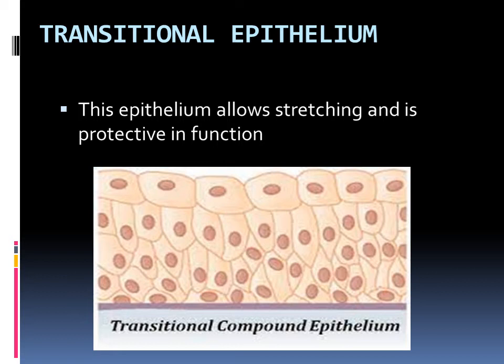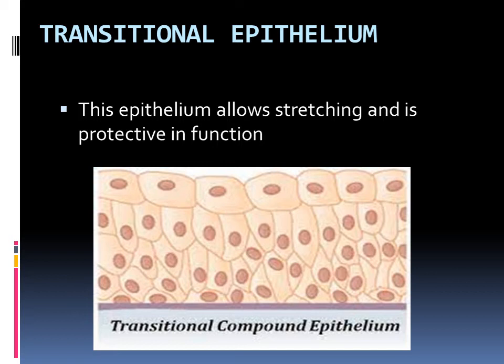It is compound only, which means many layers will be there, but it can change its shape because it is elastic in nature. When it stretches, it may look like a simple layer sometimes. Understand? When we are stretching, the width will reduce, am I right?